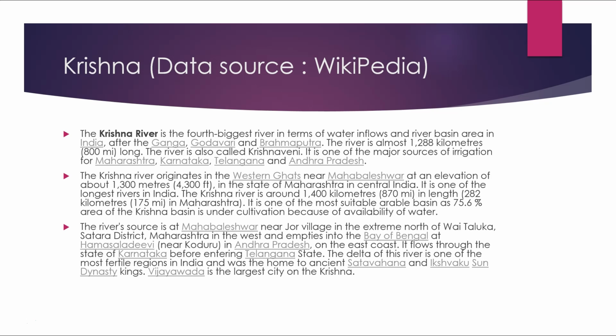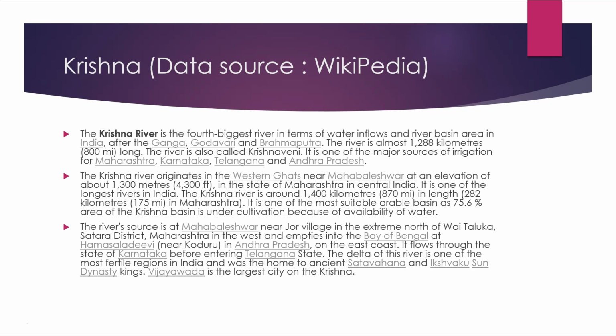The Krishna River is the fourth biggest river in terms of water inflows and even river basin area in India after the Ganga, Godavari and Brahmaputra. The river is almost 1288 kilometers long. The river is also called Krishnaveni. It is one of the major sources of irrigation for Maharashtra, Karnataka, Telangana and Andhra Pradesh. The Krishna River originates in the Western Ghats near Mahabaleshwar at an elevation of about 1300 meters in the state of Maharashtra in central India.